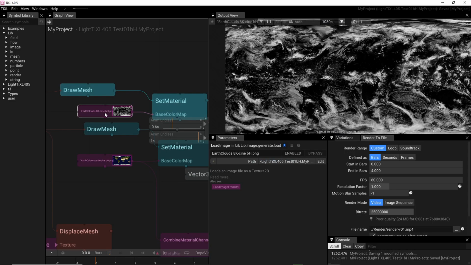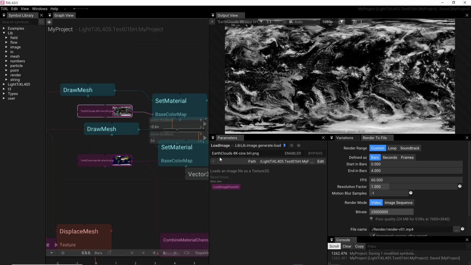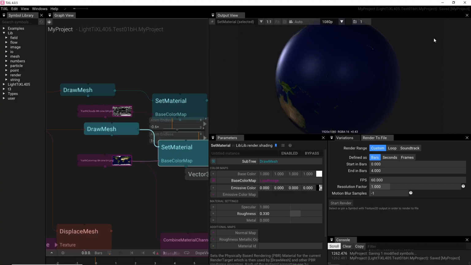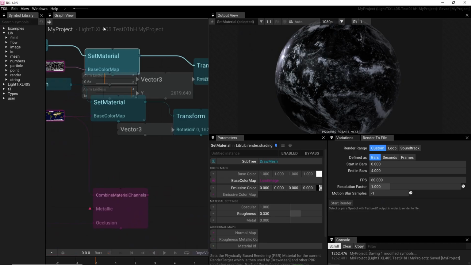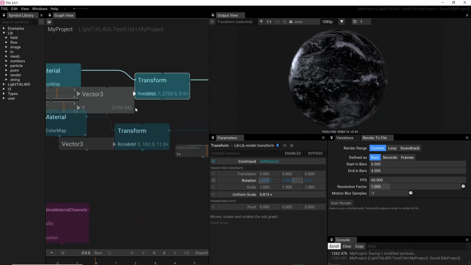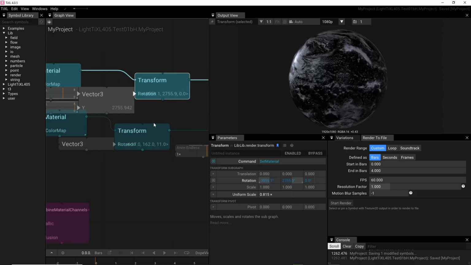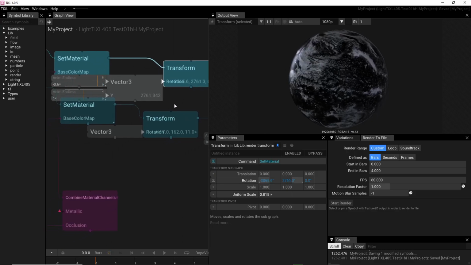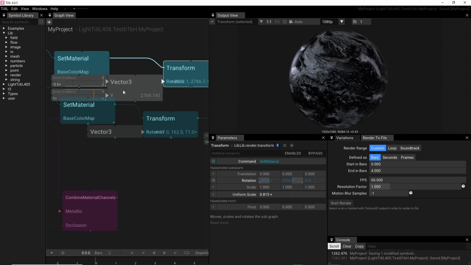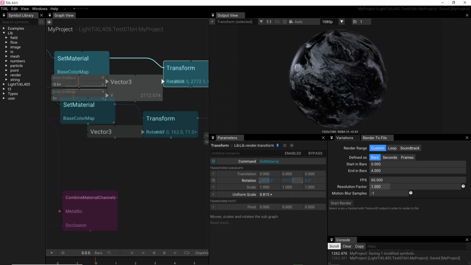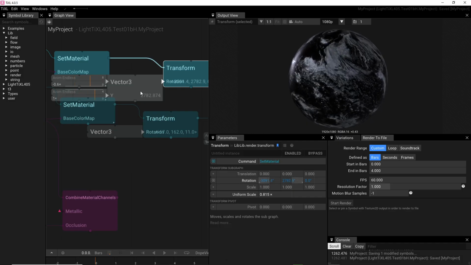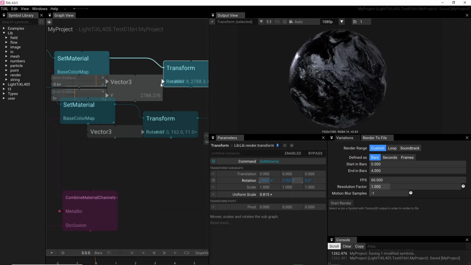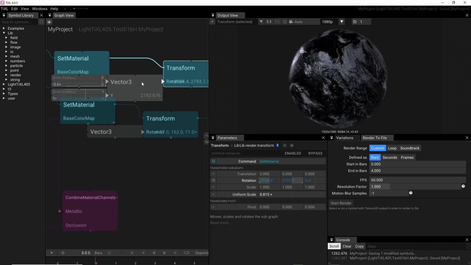There we put in the clouds, Earth clouds 8K. It's the same way we did before with the Earth map. Do it like that, and then we go straight forward to transform. And here it's a bit different because I animate two vectors, the X and Y axis, but in the same system as before.